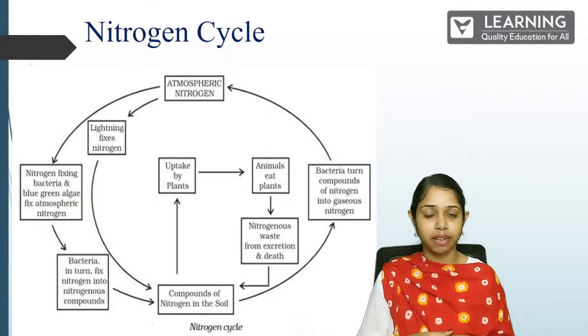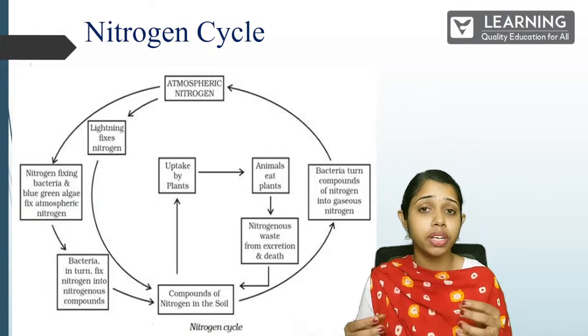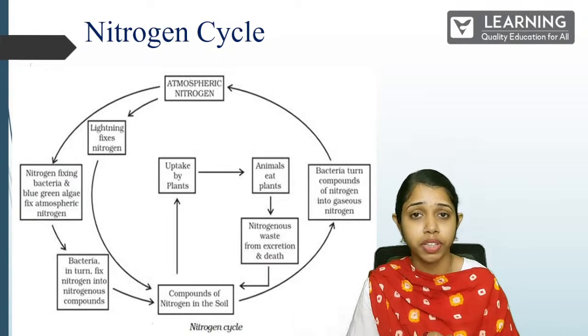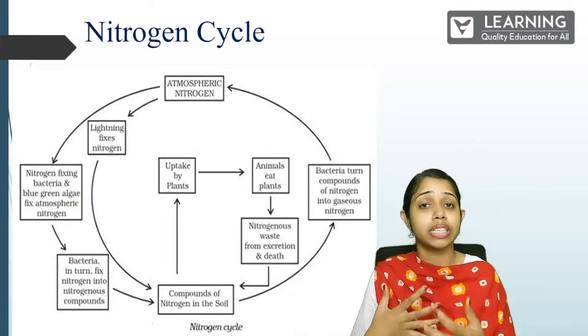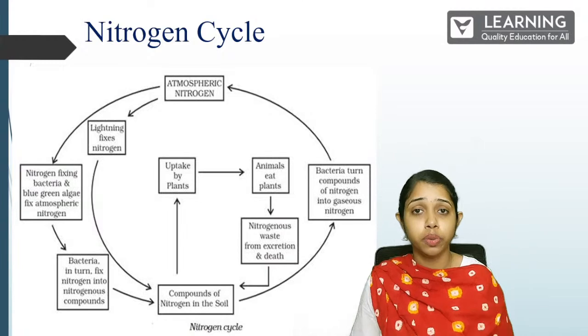And at the same time, there are many other bacteria, the blue-green algae or cyanobacteria, as we call them. They also help us to fix the atmospheric nitrogen into the soil.